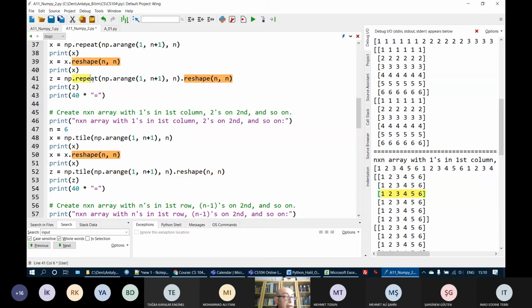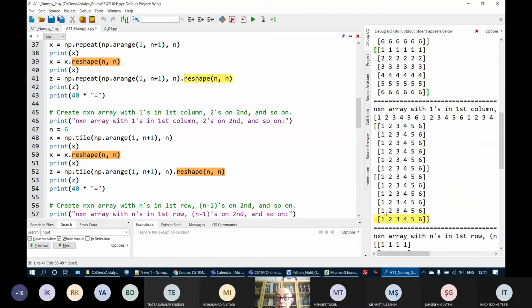Here I use the repeat method to create all elements of the matrix and reshape them. So when I use repeat, I get this result, and when I use tile, I get this result. I hope this is understood.